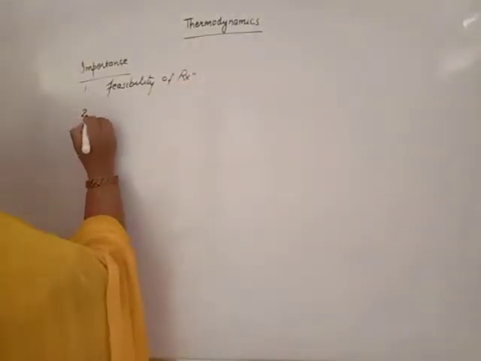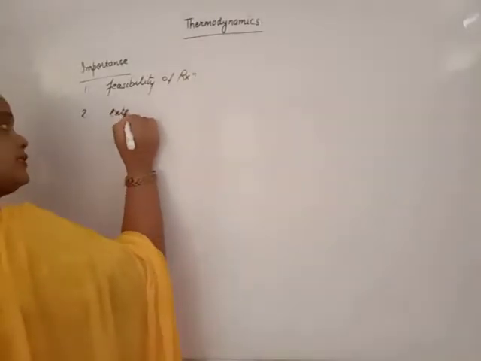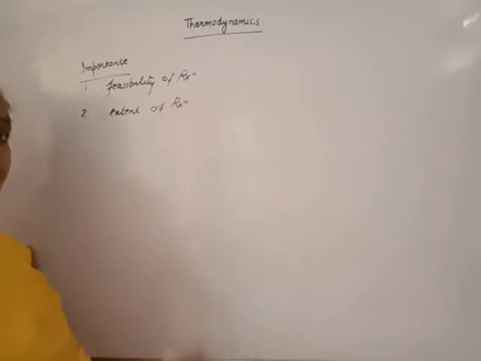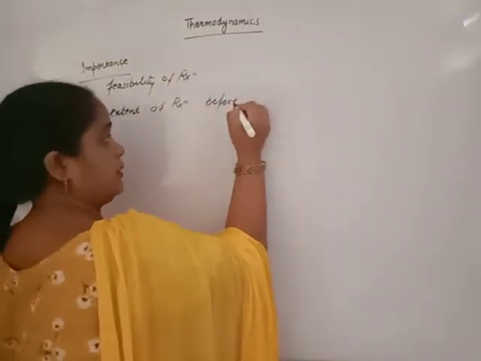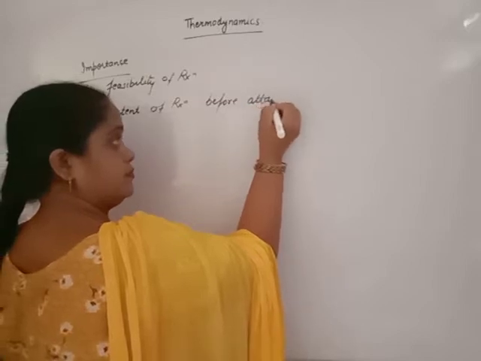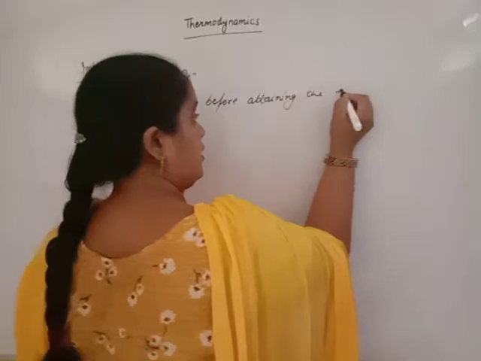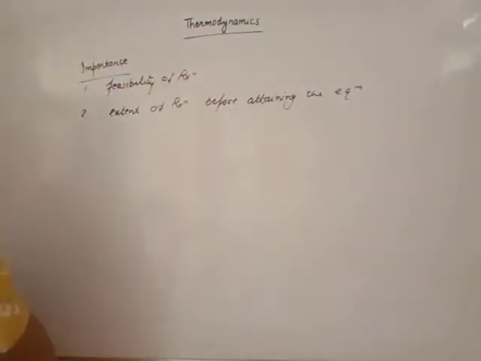Second, beta, it will give us information about the extent of reaction to be completed before attaining the equilibrium. Equilibrium is attained only in the reversible reaction, not in the irreversible reaction.